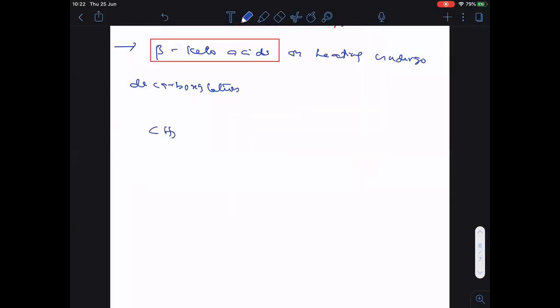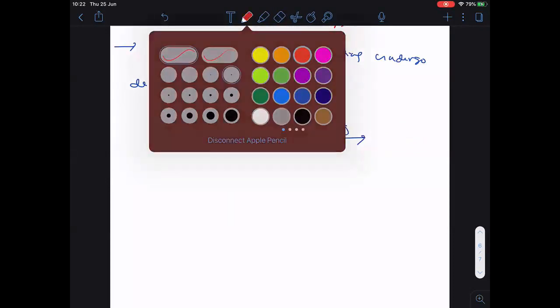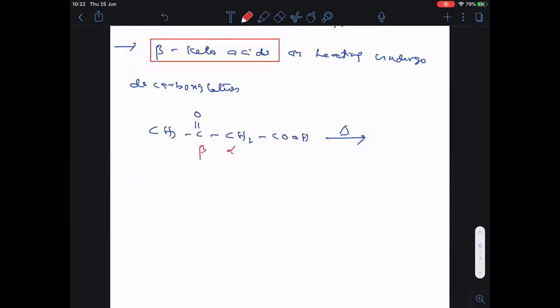Clear? Now, for example, CH3, C double bonded O, COOH. So this on heating. I will do one thing to make you understand well. I will take one more compound here. Now CH3, C double bonded O, CH2, COOH. So this on heating. Now here, once you see, the functional group bonded carbon is alpha, this is beta. Clear? At beta a keto group is there, you see. So this is the beta keto acid.